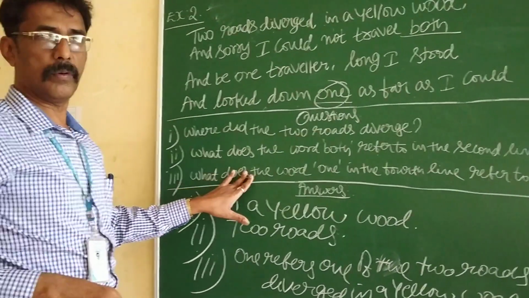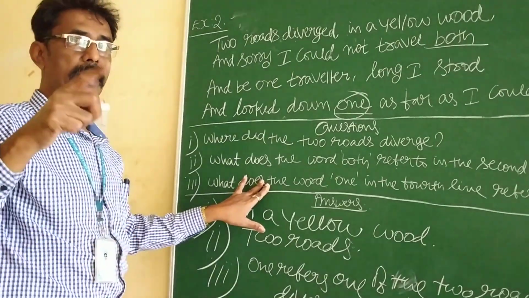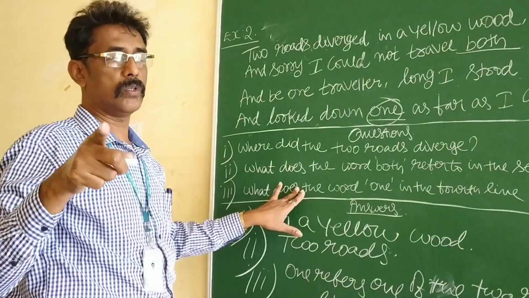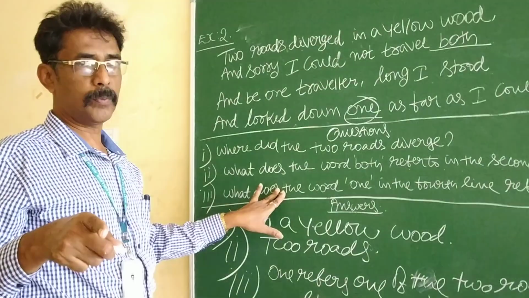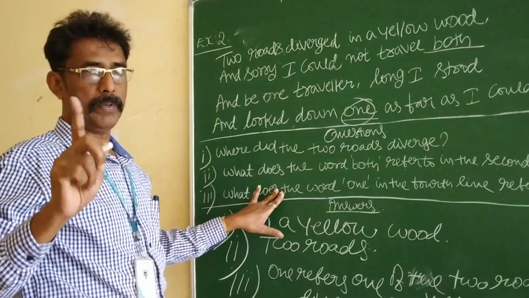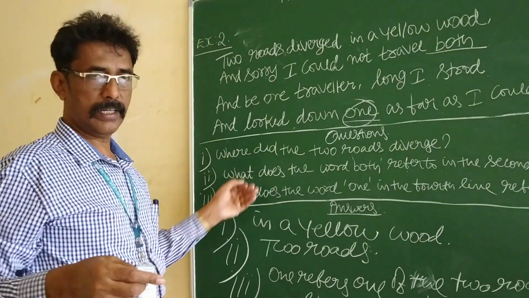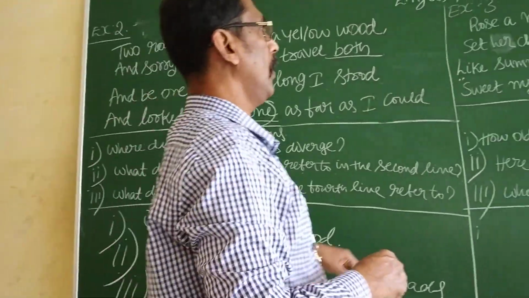Now, I hope that you have understood. There are 25 questions in your textbook, modern paper 1, modern paper 2. Refer to that one and solve that one. Next, example 3.